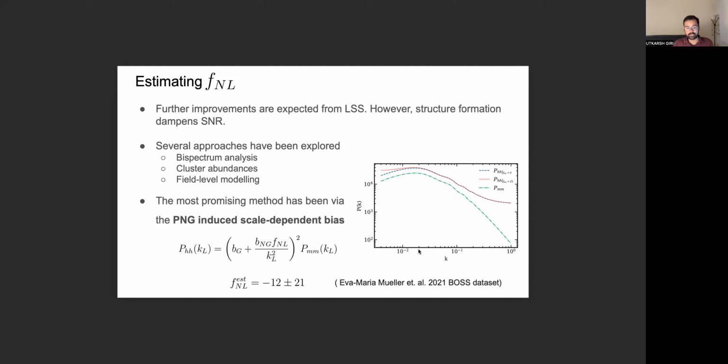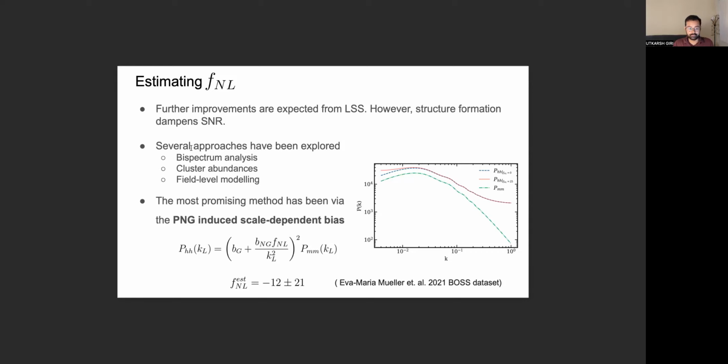It's promising because a lot of 3D large scale structure data is going to become available to us in the very near future. But it's challenging because the primordial non-Gaussianity signal in LSS is not as pristine as it is in CMB maps. And that has to do with the fact that evolution of structure from an early time to late time today is a very non-linear process which introduces non-Gaussianity of its own. And so the primordial signal gets swamped by the secondary non-Gaussianity.